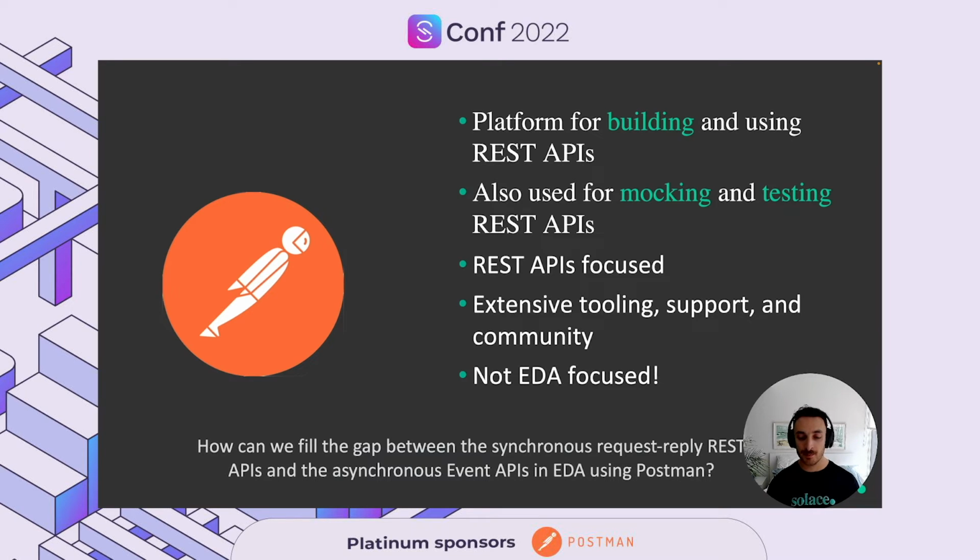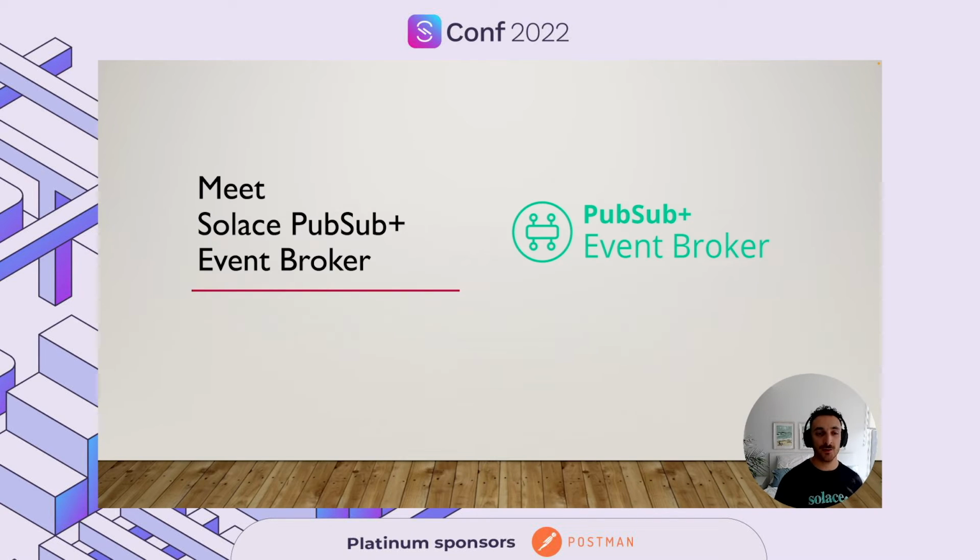But an important piece here is to highlight how we can fill this gap between the REST synchronous request-reply world and the event asynchronous EDA world. This is where I would like to introduce the Solace PubSub Event Broker.